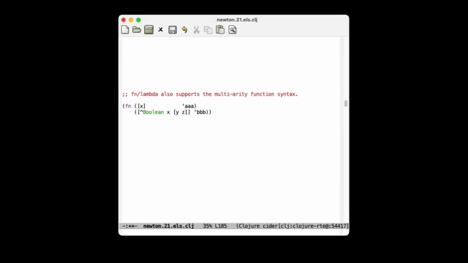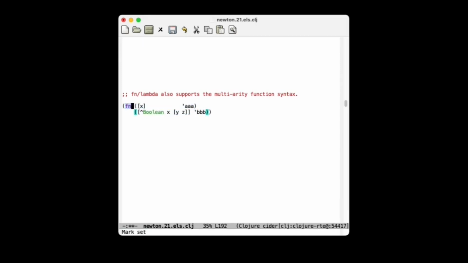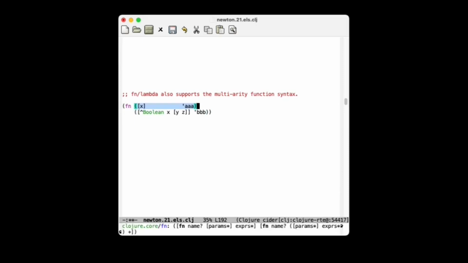It's really the lower level operator fn. Fn is the way to specify anonymous functions, similar to lambda in Common Lisp. And the syntax is exactly the same as you would expect. Fn can take one or more clauses, each which specifies a pairing of a lambda list to a function body.